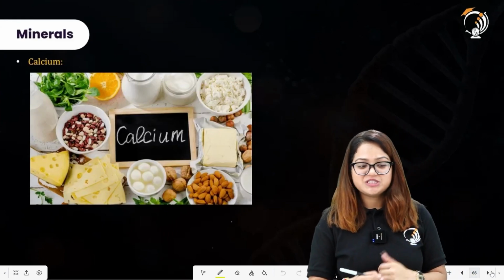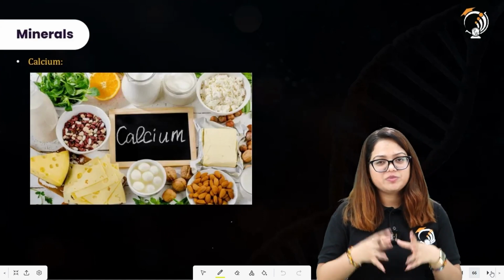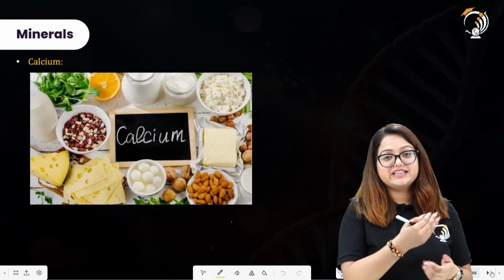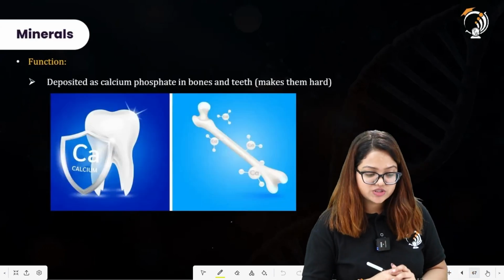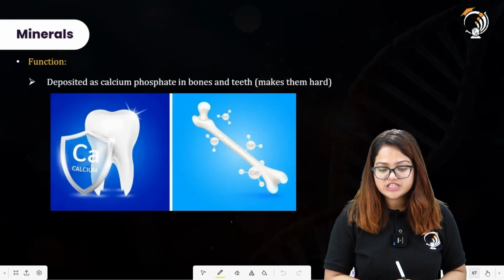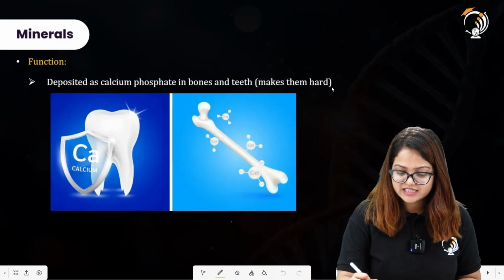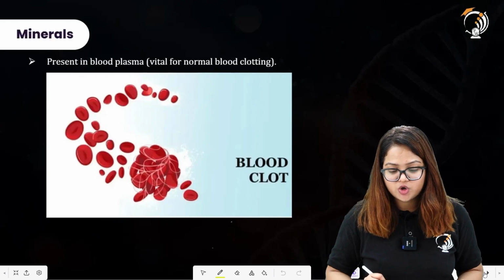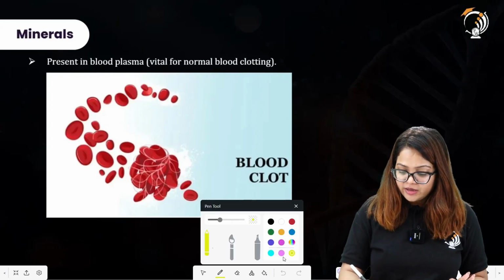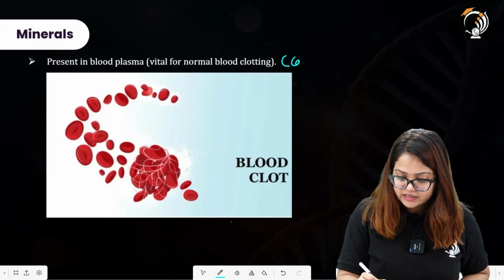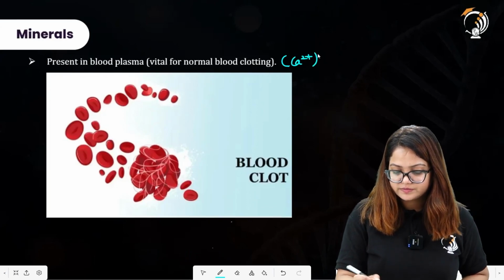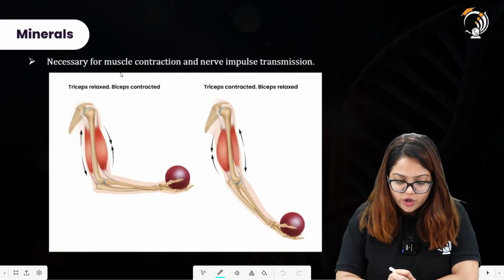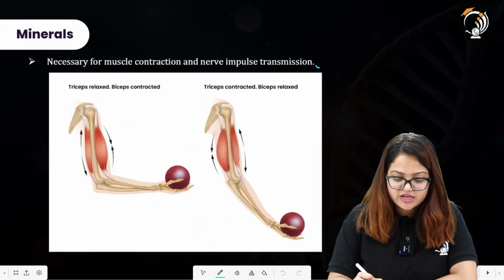Talking about the next mineral, which is also very crucial, that is calcium. So by calcium, you can get an idea that calcium will be required to build healthy bones, to build healthy teeth. All right. Here we have functions. Deposited as calcium phosphate in bones and teeth that makes them hard. It is present in blood plasma. It is also vital for normal blood clotting. So calcium is also a crucial part in blood clot formation. All right. Necessary for muscle contraction and nerve impulse transmission also.